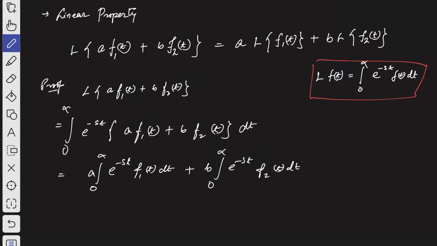Now again, by definition, the first part can be written as a times the Laplace transformation of f1 of t, and the second part can be written as b times the Laplace transformation of the next function f2 of t, which is a function of t. That's how we can prove this property. Hope you have understood.